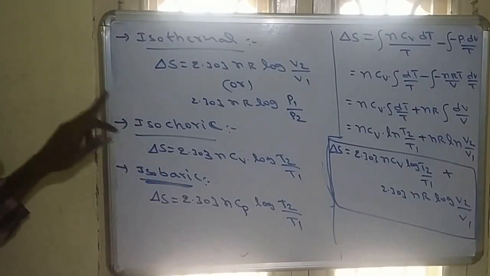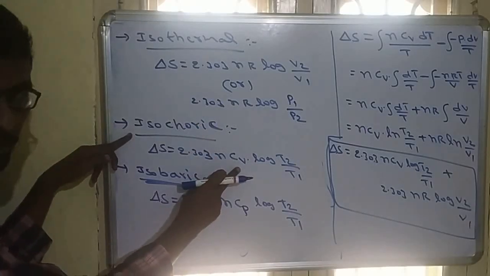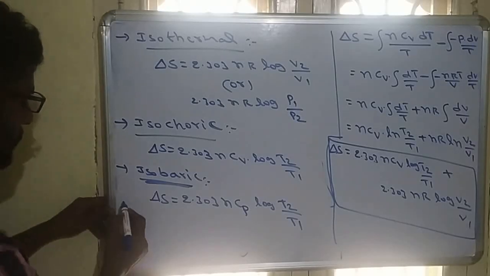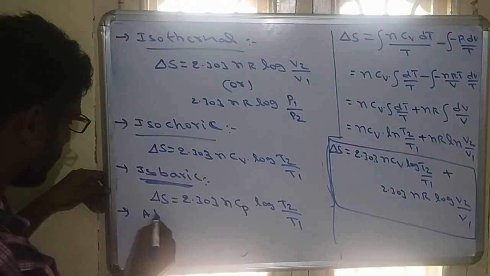For isochoric, it will be Cv. Volume is constant, it will be Cv. And pressure is constant, it will be Cp. So, isothermal, isochoric, isobaric. If you are taking adiabatic,